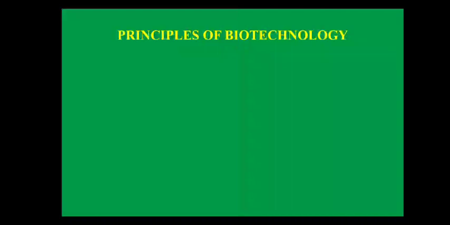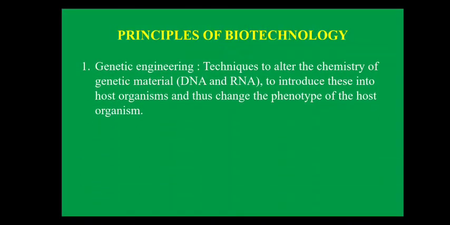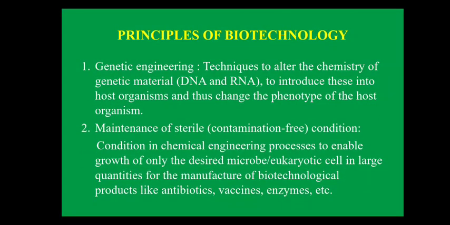Next topic is principles of biotechnology. So there are mainly two principles of biotechnology. First principle is genetic engineering and the second principle is maintenance of sterile conditions. So first one, genetic engineering. What do you mean by genetic engineering? It is a technique to alter the chemistry of genetic material, that is DNA or RNA, to introduce this into a host organism and thus change the phenotype of the host cell.